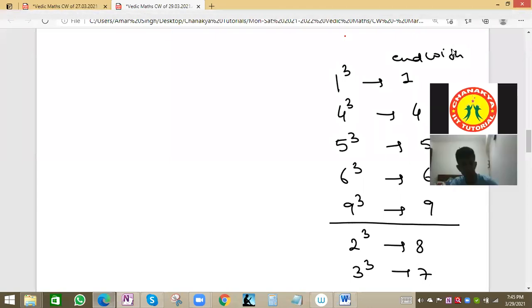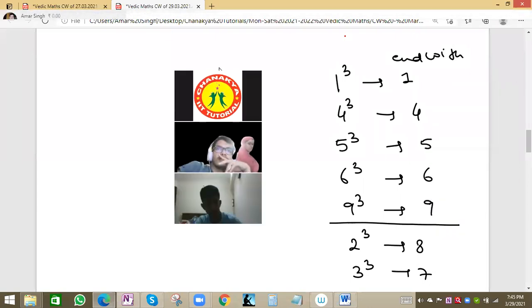So 1 cubed ends with 1, 4 with 4, 5 with 5, 6 with 6, 9 with 9, 2 with 8, and 3 with 7. If someone asks, if the value ends with 8, then the root ends with 2. If the value ends with 7, then the root ends with 3. 7 cubed is 343.